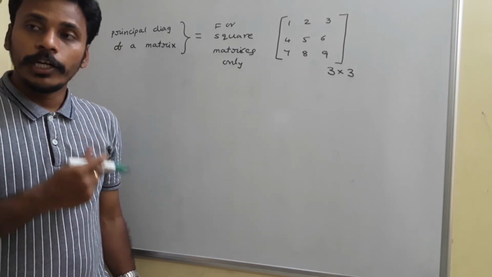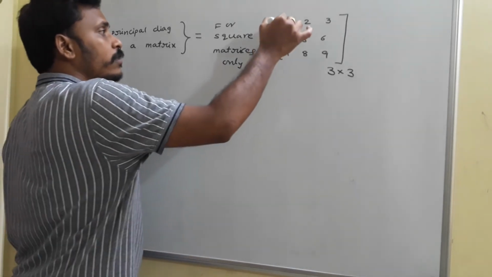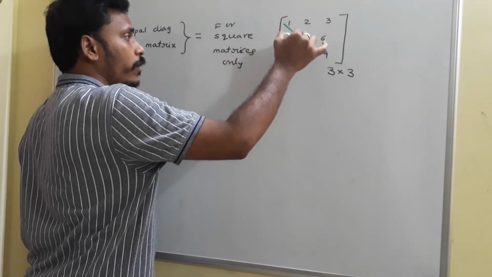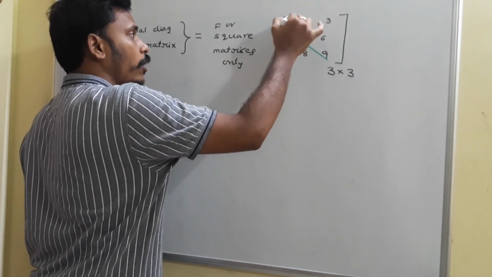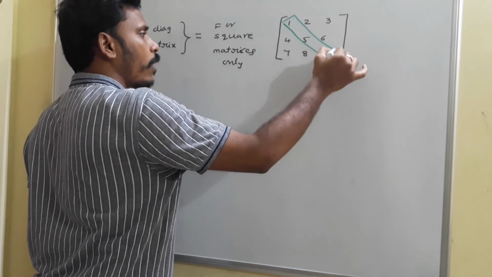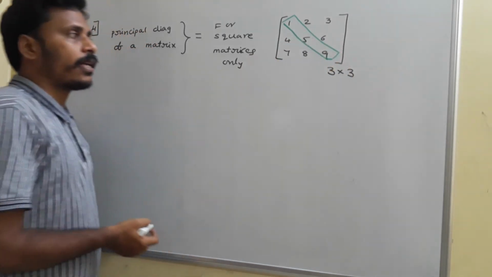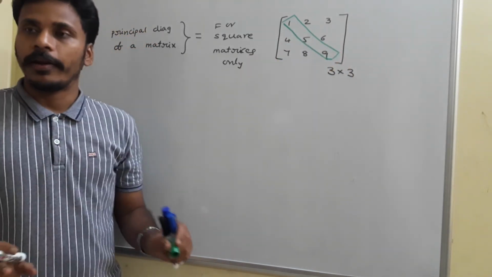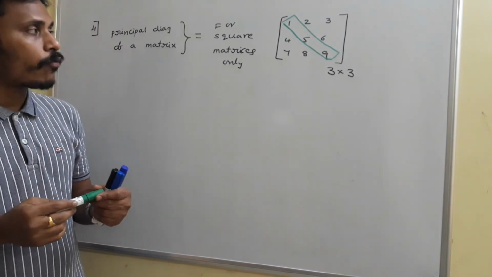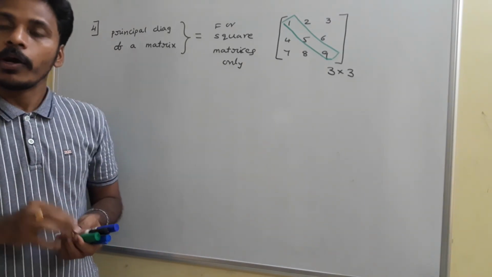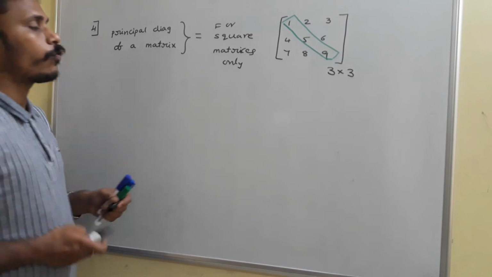That is, you need to pay attention to the elements from the first element of the first row to the last element of the last row. These three elements 1, 5 and 9 are the principal diagonal of a matrix. This type of diagonal is possible only for square matrices.